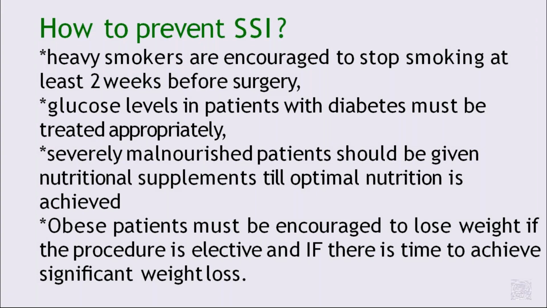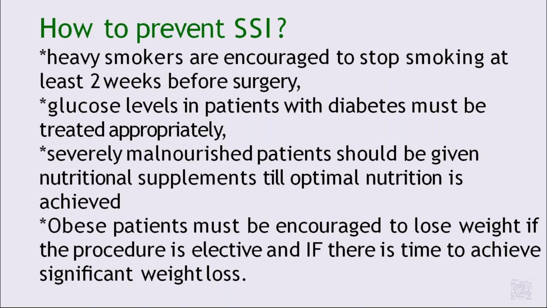Then what is the way to prevent surgical site infections? Risk factors: smoking, because heavy smokers are encouraged to stop smoking at least 2 weeks before surgery. Next, glucose levels in patients with diabetes must be treated appropriately.